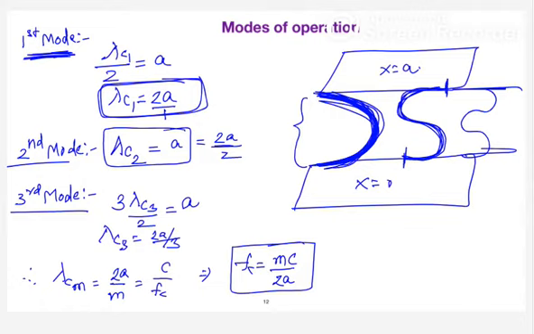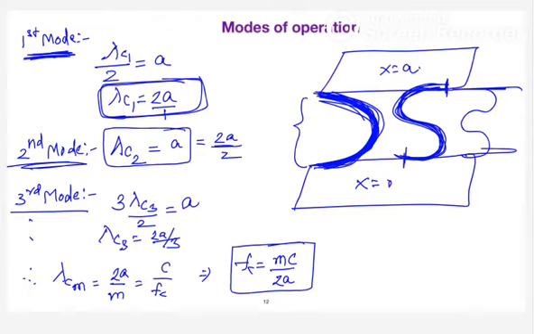So the conclusion is, when I say the first mode, you can expect that only one complete half cycle is present between the two plates. So that gives the corresponding cutoff wavelength for the first mode. Similarly, when you take the second mode, there are two complete half cycles. That defines the cutoff wavelength for the second mode and so on.